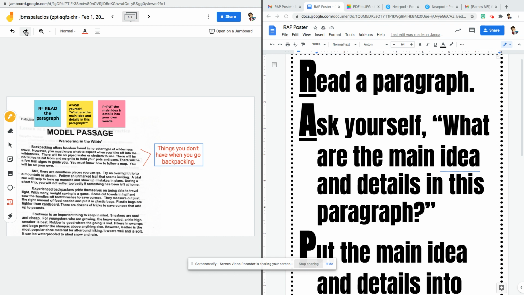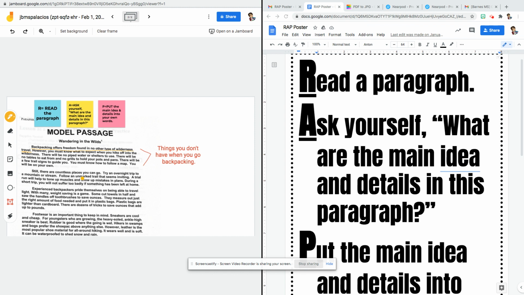For example, you don't have running water or a house, you don't have furniture or a stove to cook on, you don't have signs to tell you where to go, so you have to know how to read a map. So that's what we put right here. And what's highlighted in yellow is the first sentence that gives us what our main idea is about. So let's go on to paragraph 2. That is all I think is important to remember about that paragraph.